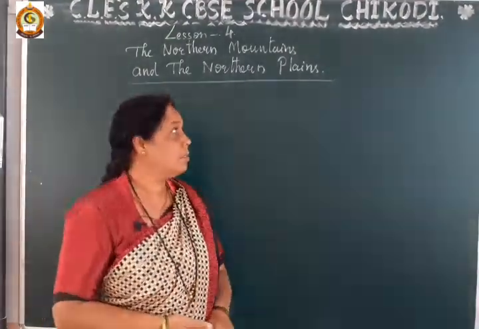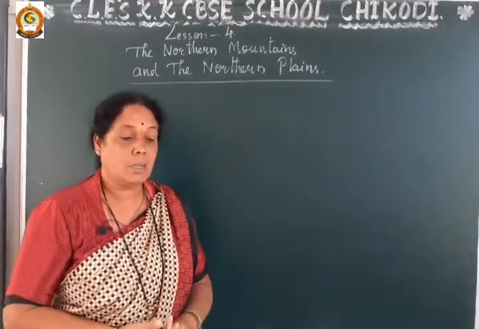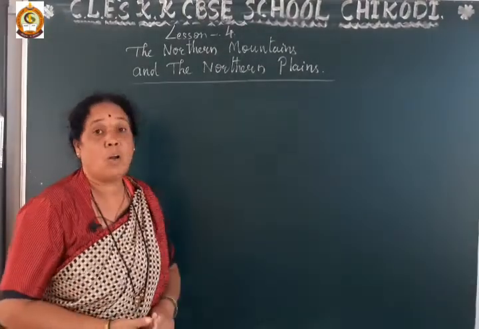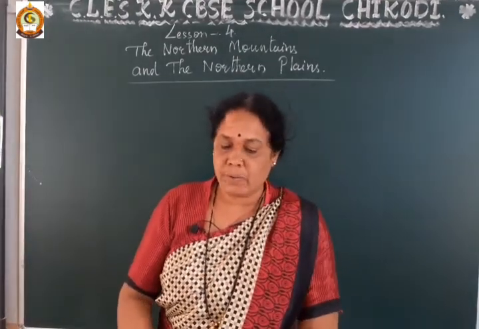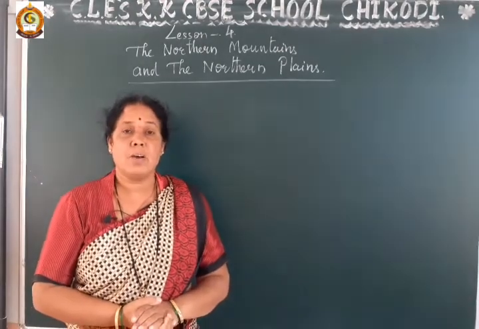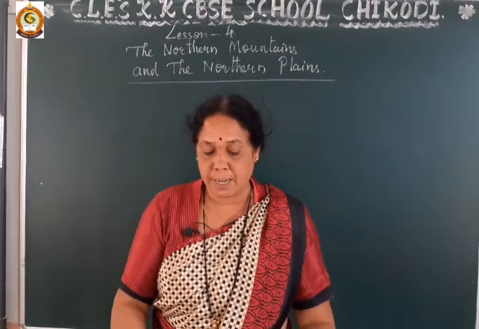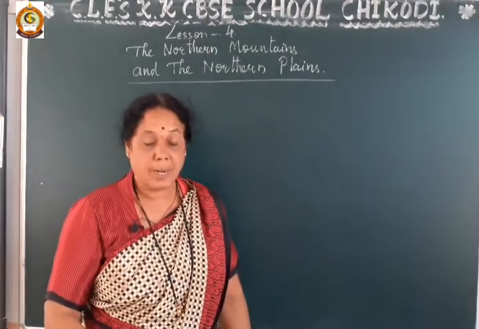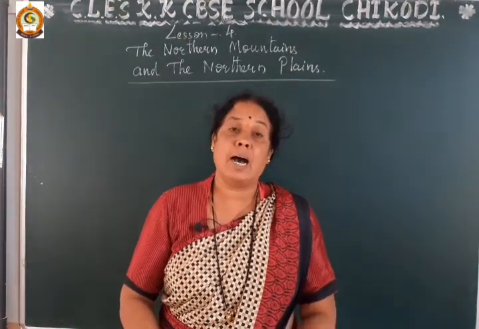Dear students, you know that we have already started learning lesson number 4, the northern mountains and the northern plains. These are two physical divisions of India. There are mainly 6 physical divisions: the northern mountains, northern plains, Great Indian Desert, Peninsular Plateau, Coastal Plains and the islands.